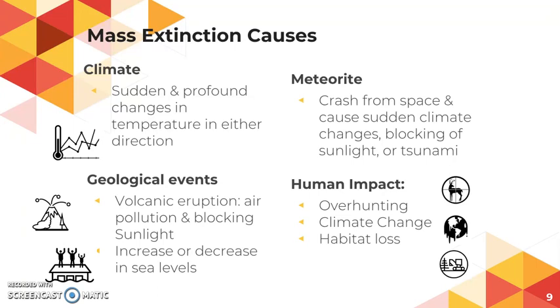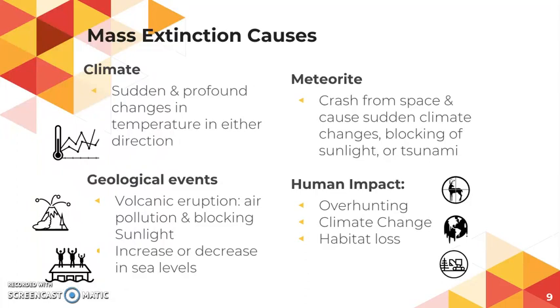If there's not enough sunlight for plants to photosynthesize and produce energy, then organisms that depend on the plants for food are not going to be able to survive, and animals that depend on those organisms are not going to survive either, so it causes a kind of chain reaction. Also associated with geological events is an increase or decrease in sea levels, which could also be tied to changes in climate, but changes in sea levels can have big effects as well.